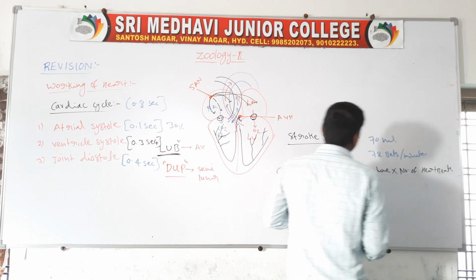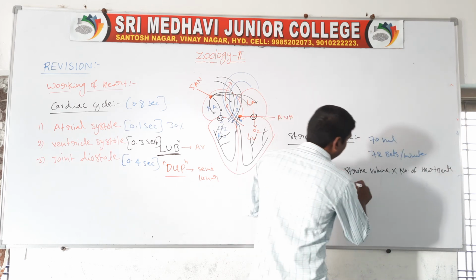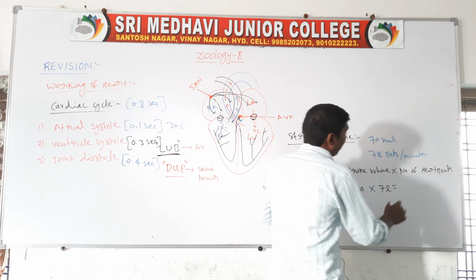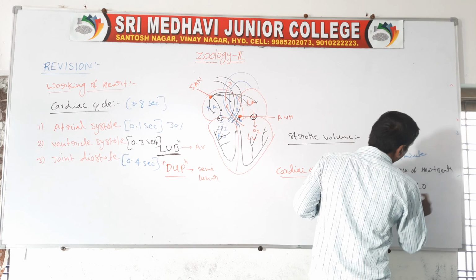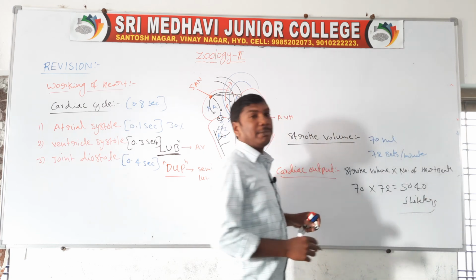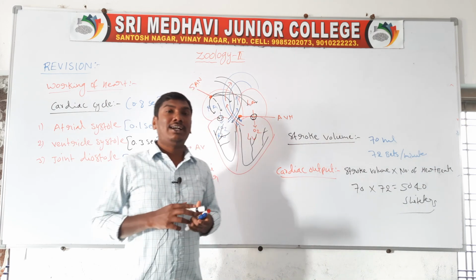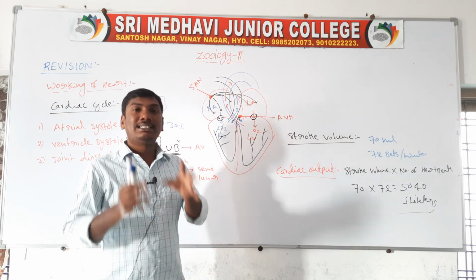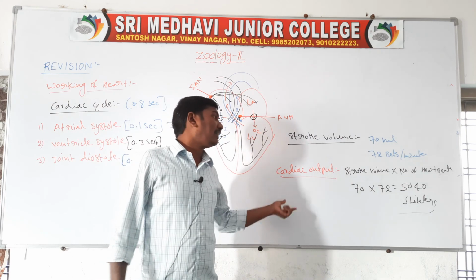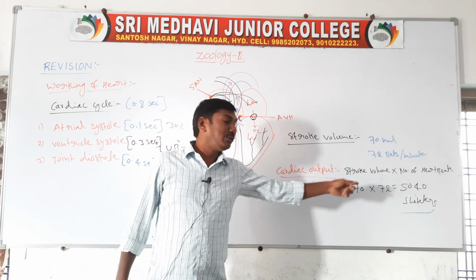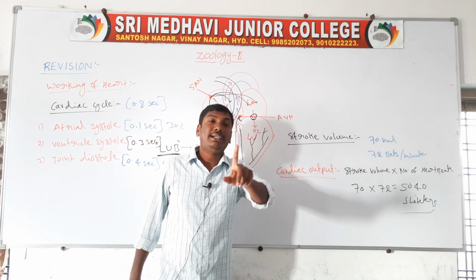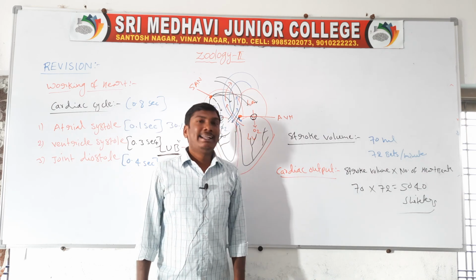The stroke volume is 70 ml, into how many times? 72 times. So it is equal to 5040, approximately 5 liters. Five liters of blood pumped in a minute is called cardiac output. Cardiac output means the blood pumped by both ventricles in one minute. Next one, double circulation.